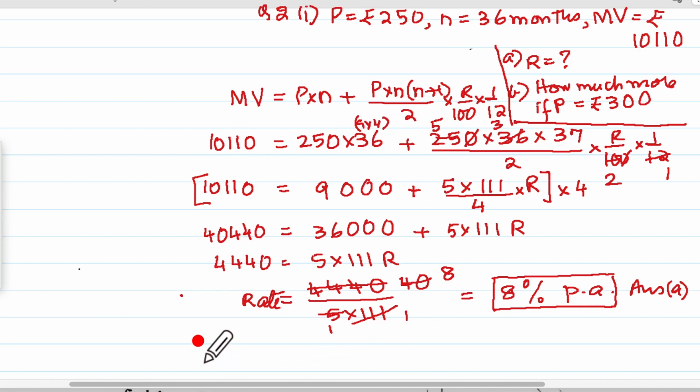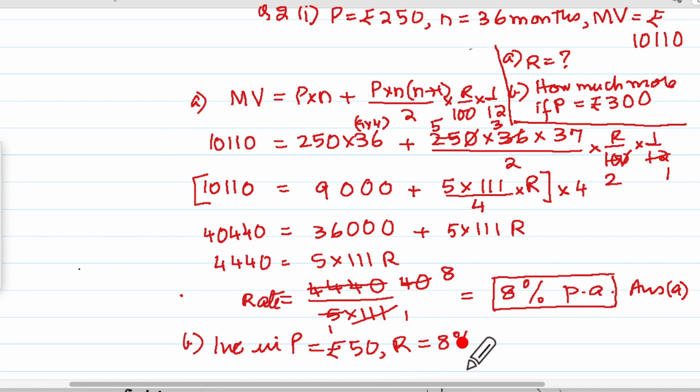It's your choice. I am going to say for B, so this is my A part. For B, I will say increase in principal is rupees 50. The rate is 8% per annum and the time is still equal to 36 months. So I'm going to find out how much would be the maturity value, the increase in it.